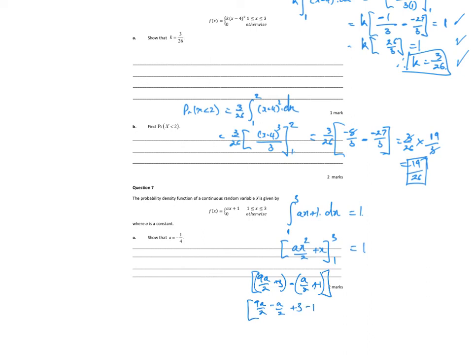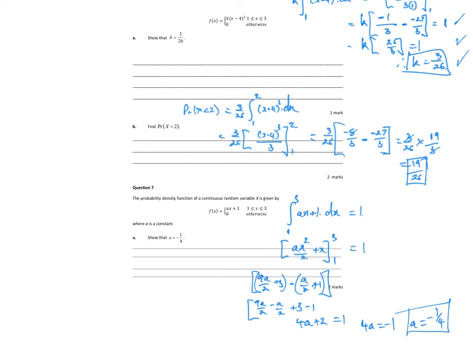So I get 8a on 2, which is 4a plus 2 has to equal 1. So 4a equals negative 1, a equals negative a quarter. Job done.